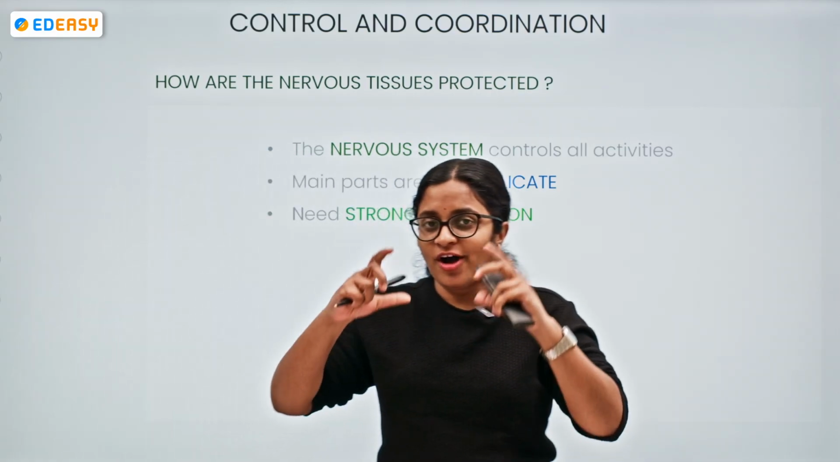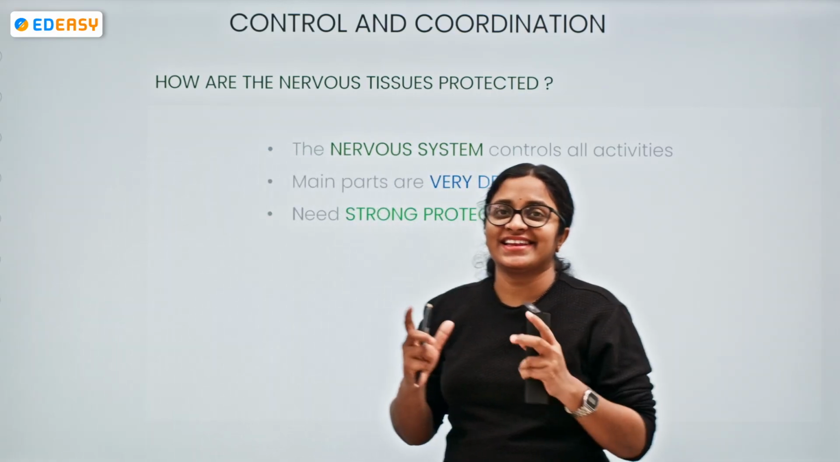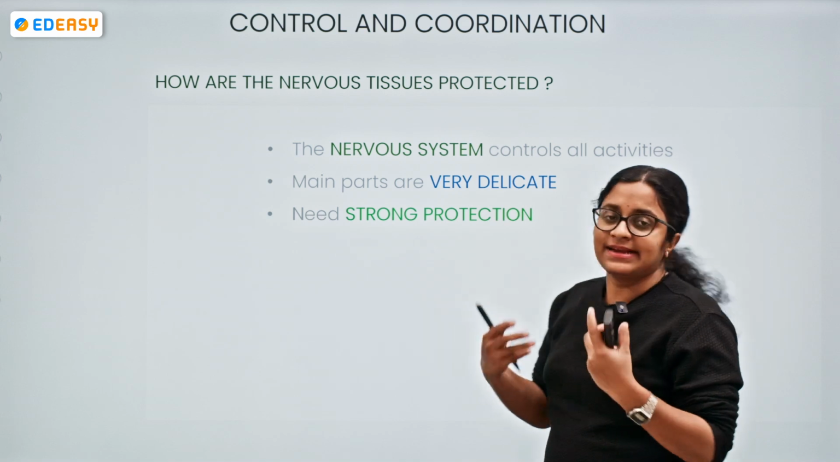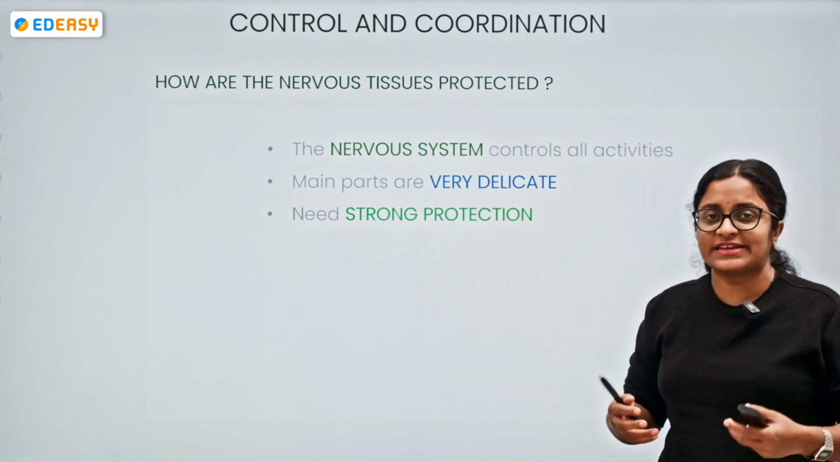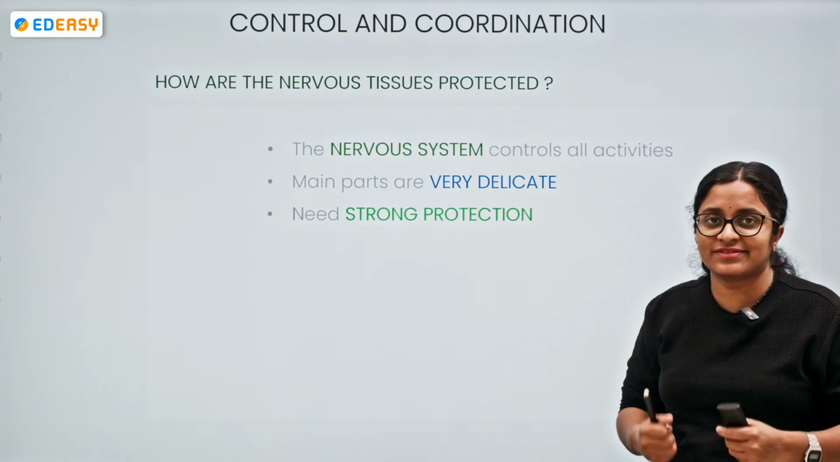Okay, we shall be discussing how the nervous tissues are protected. From all our previous understanding, let's see. The nervous system is controlling and coordinating many activities. So of course we can say the brain is delicate, the spinal cord is very delicate.